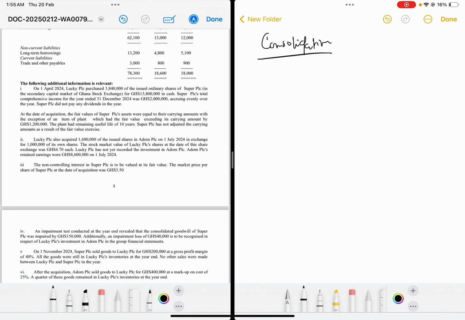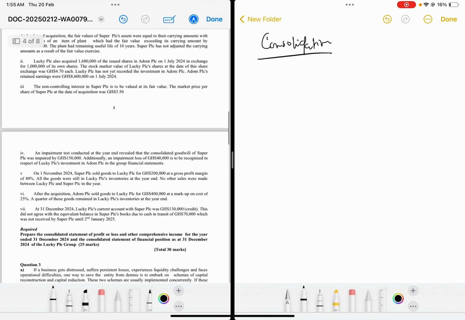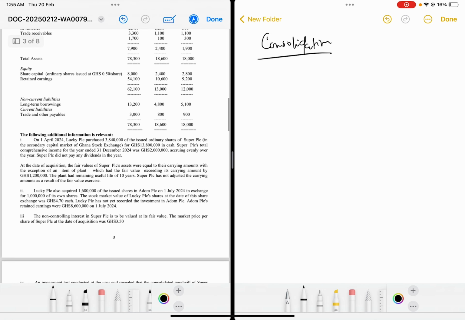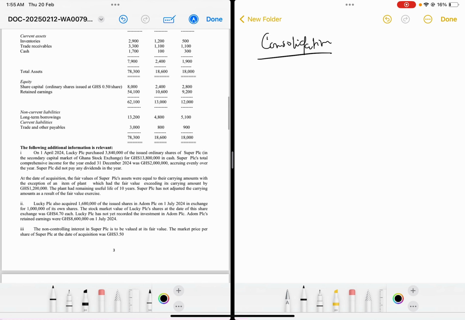Basically the requirement is to prepare the consolidated account of profit and loss and other comprehensive income for the year ended 31st December 2024, and the consolidated statement of financial position as at 31st December 2024 of the Lucky PLC Group. You are going to prepare the consolidated statement of financial position, and also the consolidated profit and loss and other comprehensive income.